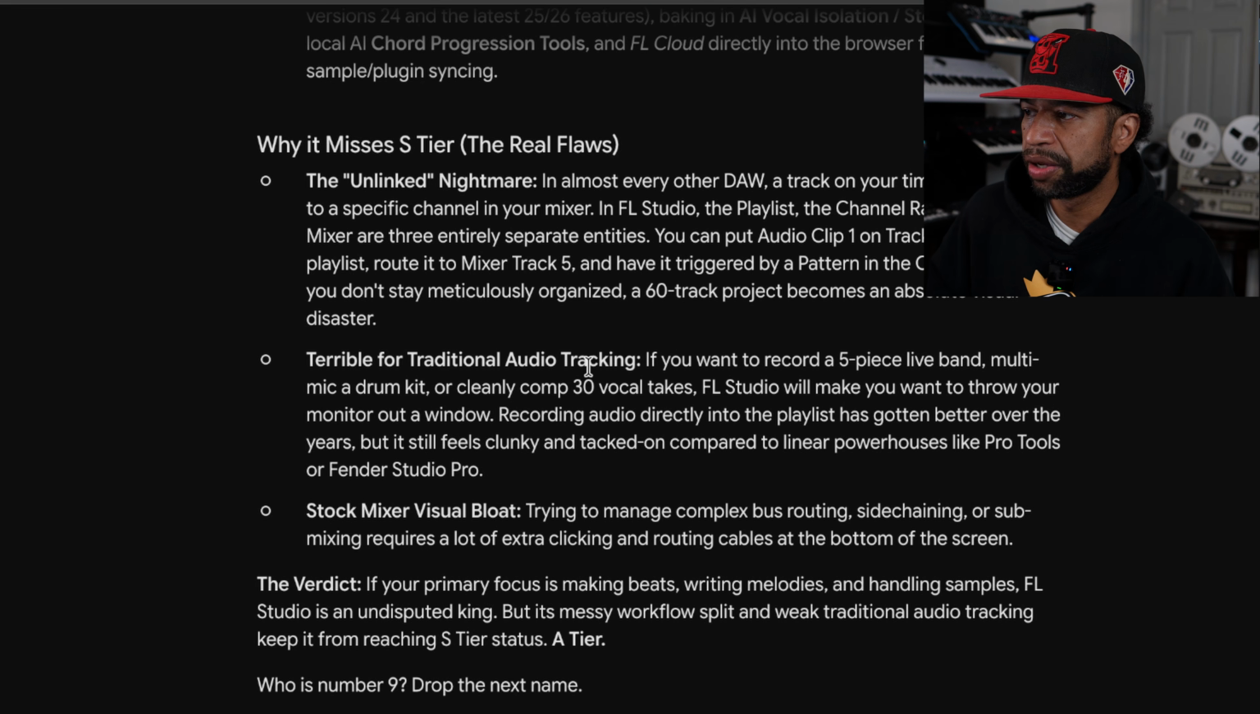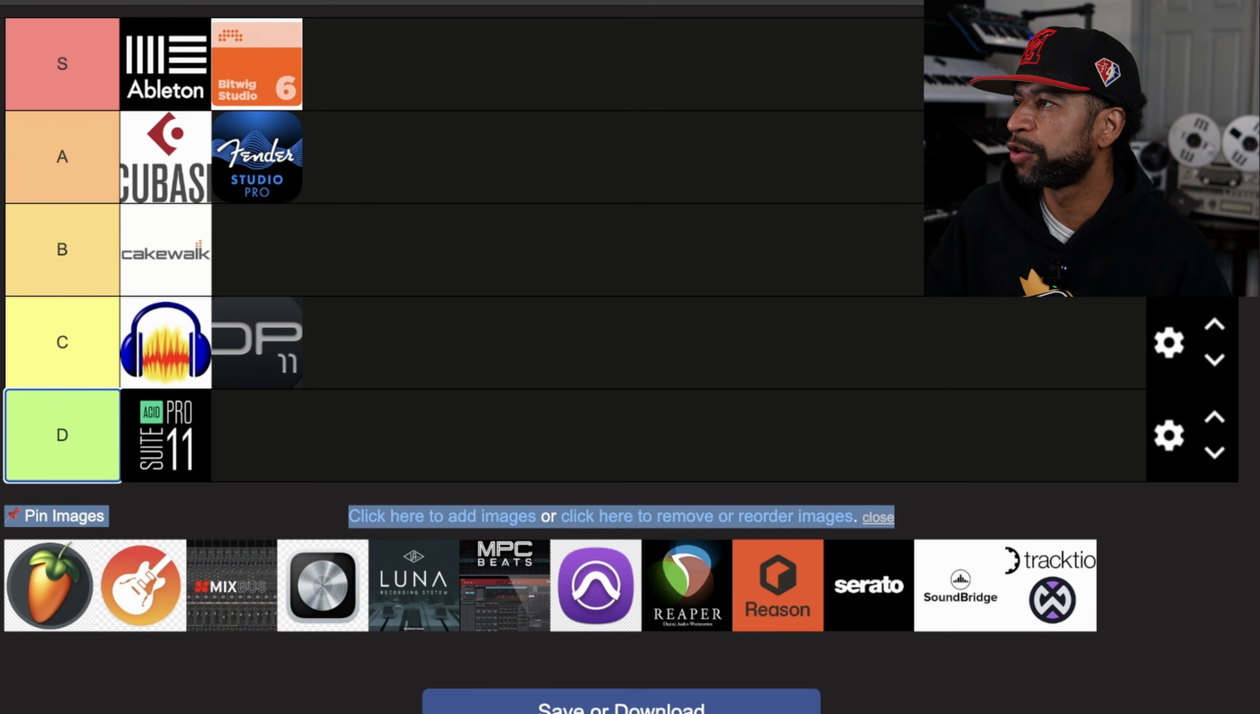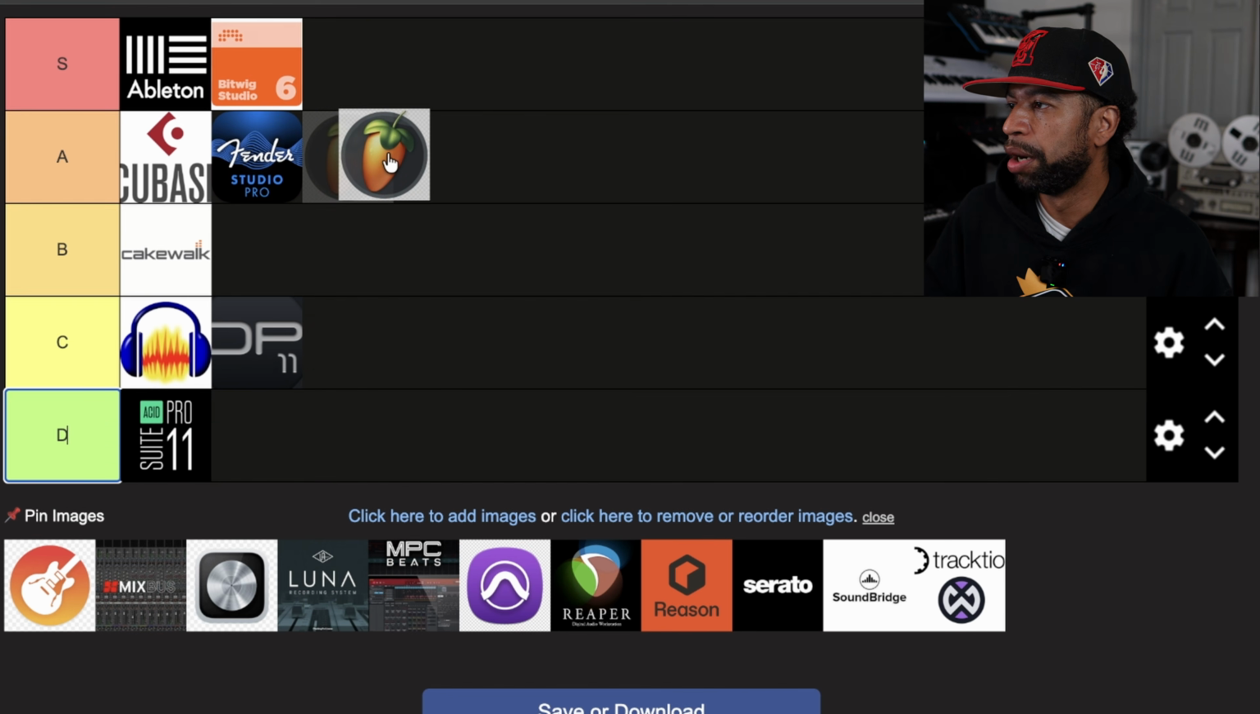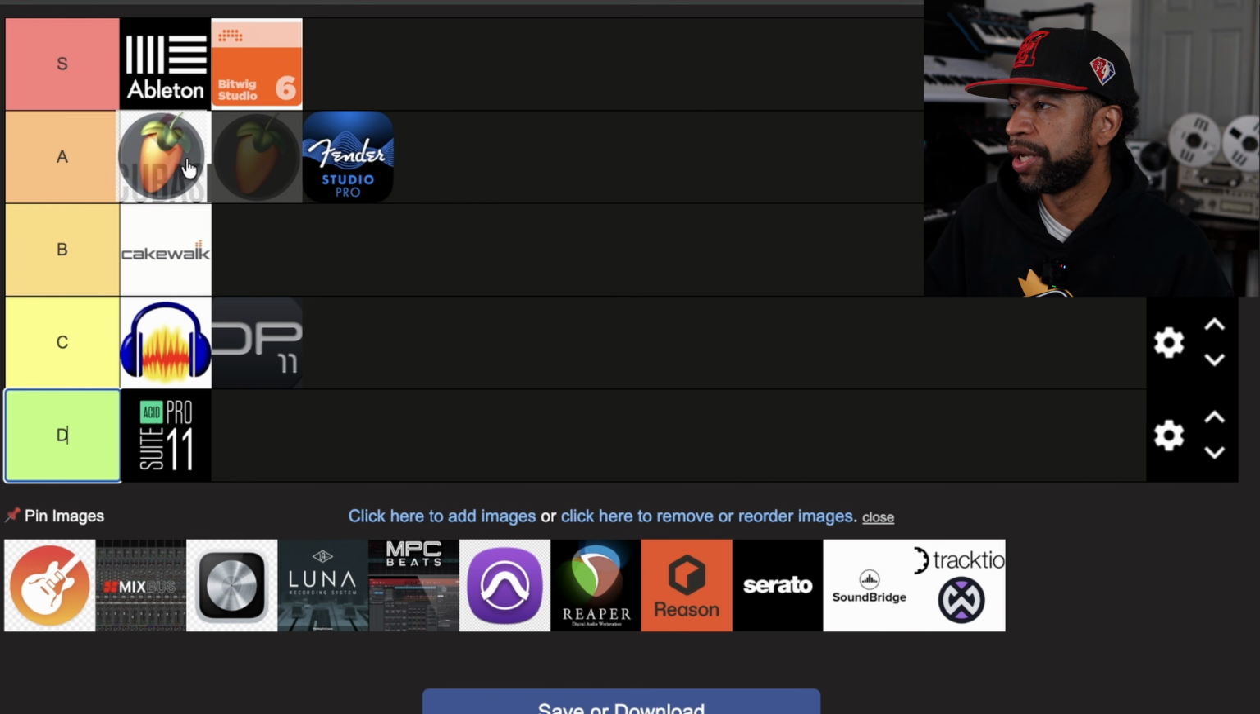It's not that hard because all you have to do is just set up each channel that you're going to. Like, you know, you would set up, I don't know, I get that though. And the stock mixer visual below. But A tier is where FL Studio is. Y'all see I'm in here fighting for my life for FL Studio. It doesn't matter, Gemini can't hear me. Bam, A tier. Top of the A tier.